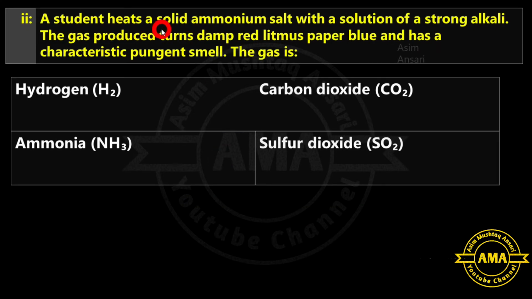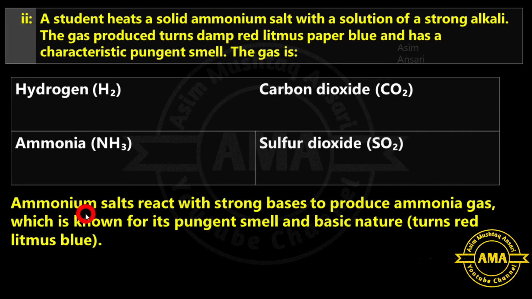Next is, a student heats a solid ammonium salt with a solution of a strong alkali. The gas produced turns damp red litmus paper blue and has a characteristic pungent smell. The gas is hydrogen, carbon dioxide, ammonia or sulfur dioxide. There, ammonium salts react with strong bases to produce ammonia gas, which is known for its pungent smell and basic nature. So the exact answer is C option, ammonia.